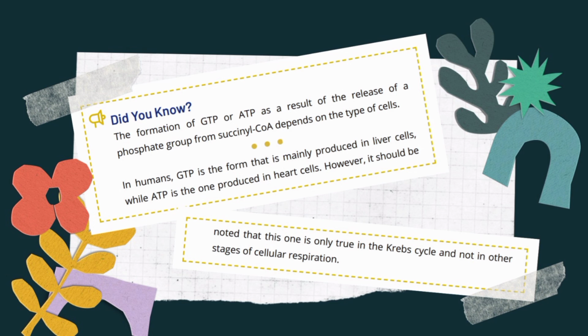Dito sa slide na to, makikita natin mga facts lang. So, did you know the formation of GTP or ATP as the result of the release of a phosphate group from succinyl-CoA depends on the type of cell. In humans, GTP is the form that is mainly produced in liver cells, while ATP is the one produced in heart cells. However, it should be noted that this is only true in the Krebs cycle and not in the other stages of cellular respiration.